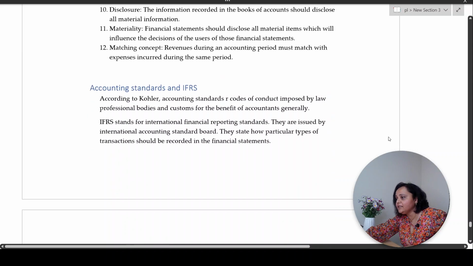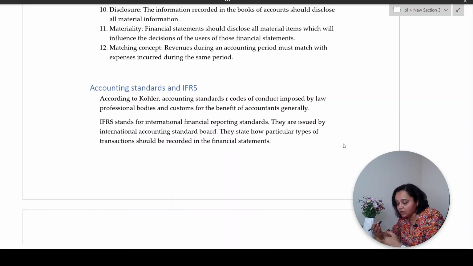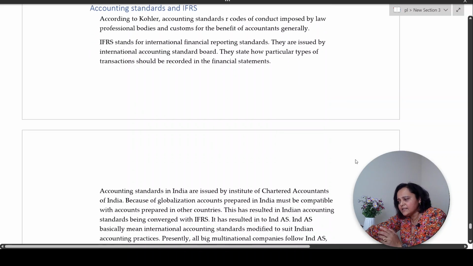Now, accounting standards and IFRS. Basically, what are accounting standards? Well, they are codes of conduct or laws set by professional bodies so that accounts can be maintained as per these laws that are set. Correct. Now IFRS stands for International Financial Reporting Standards. Who has issued them? International Accounting Standards Board has issued IFRS. What do they say? Basically, how transactions are recorded in the books of accounts.